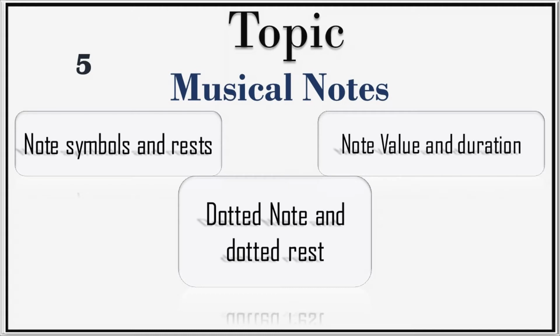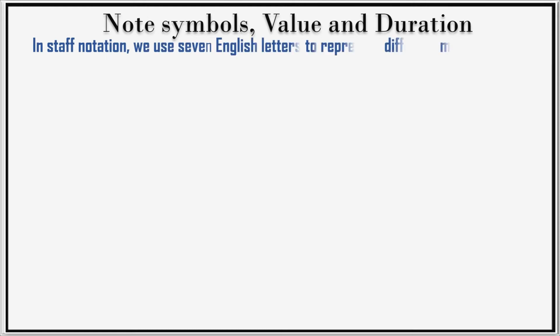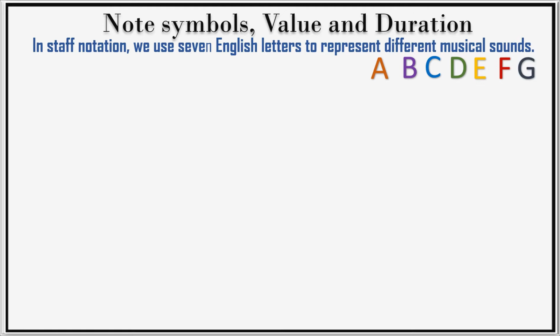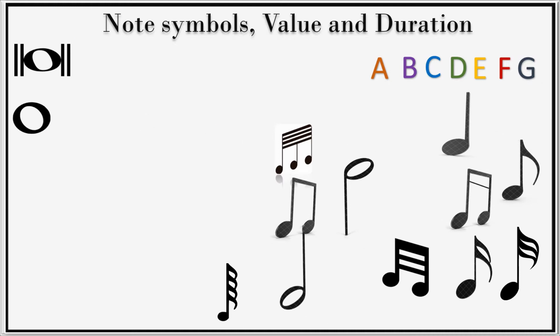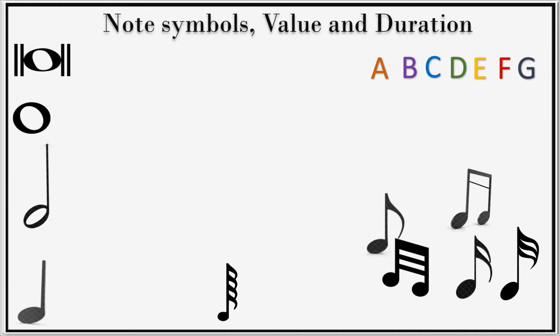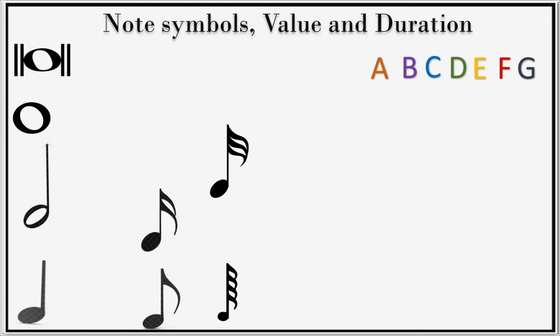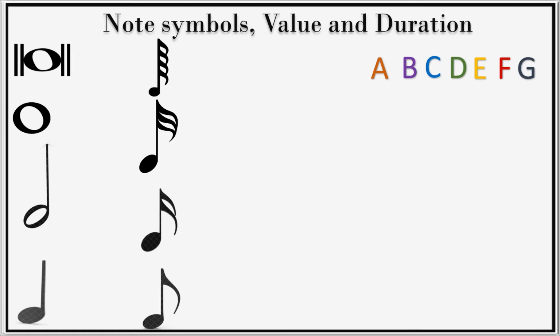Now, let's go straight to the point. In staff notation, we use English letters to represent different musical sounds, like A, B, C, D, E, F, and G. The duration and value of these musical sounds are as well represented by special symbols like breve, semibreve, minim, crotchet, quaver, semiquaver, demisemiquaver, hemidemisemiquaver.